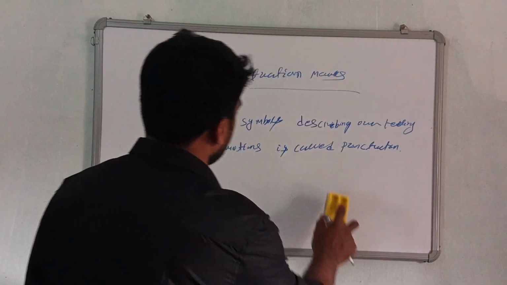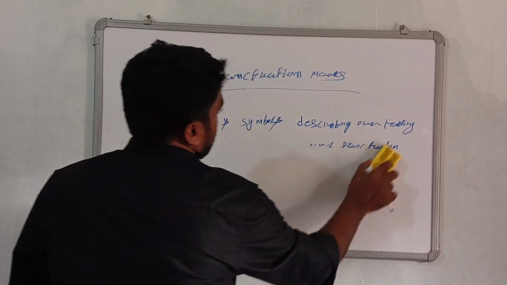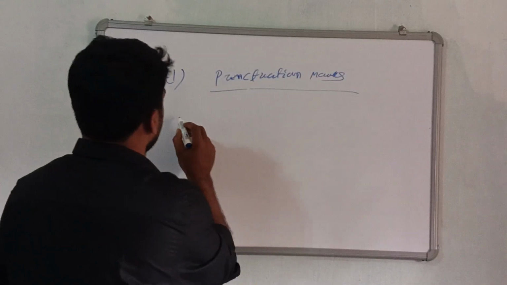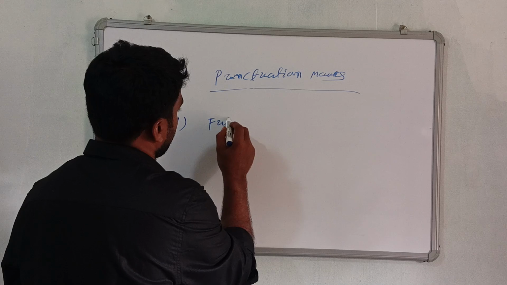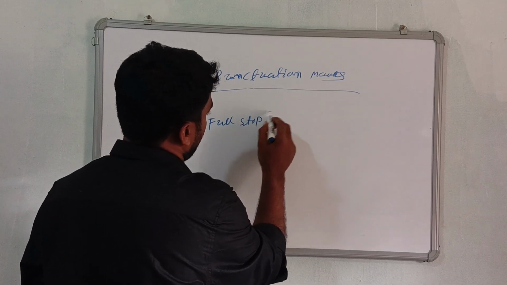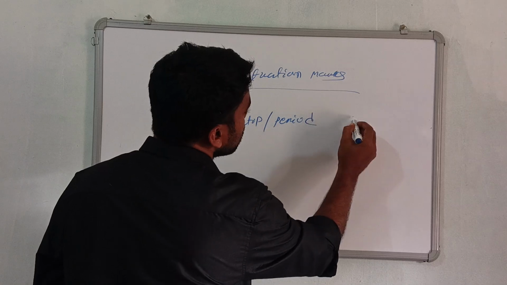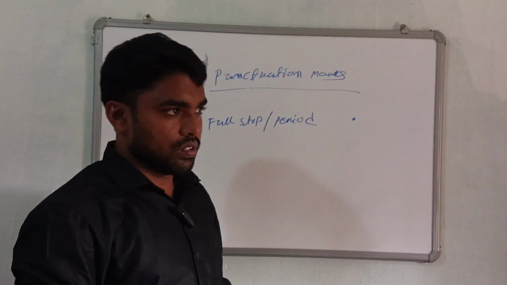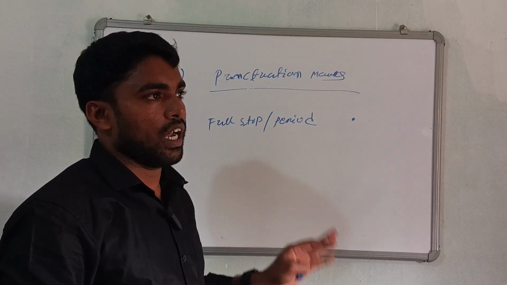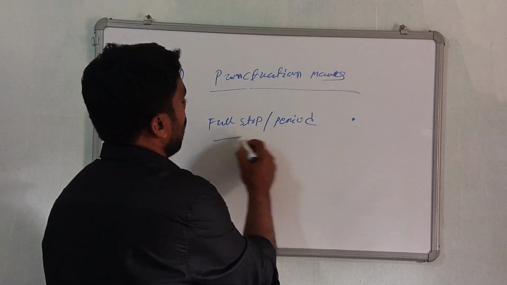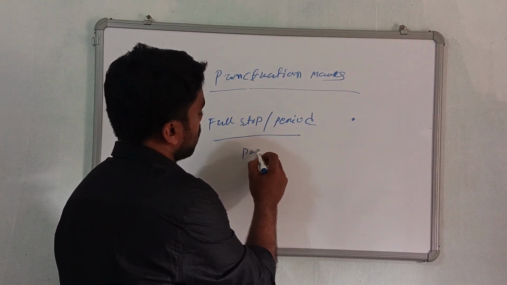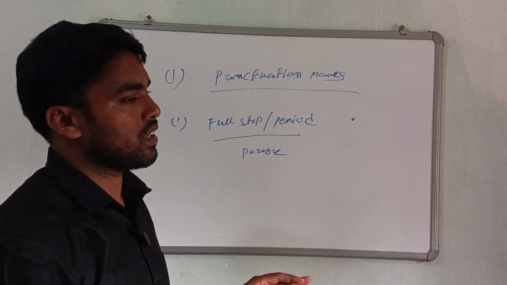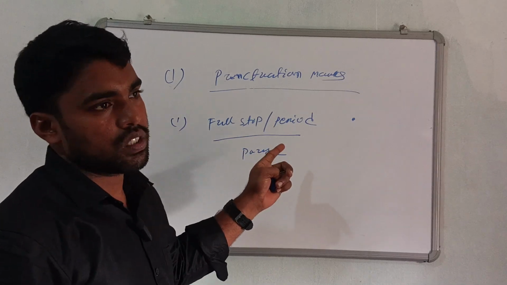Let us discuss the punctuation marks one by one. The first punctuation mark is the full stop or period. This symbol is the full stop. A full stop is used at the end of the sentence, and it is the greatest pause in the sentence.